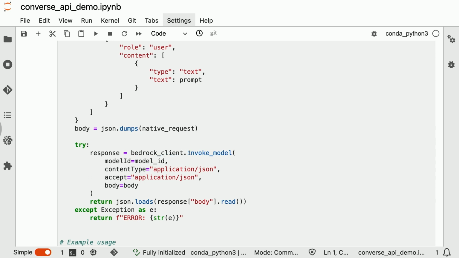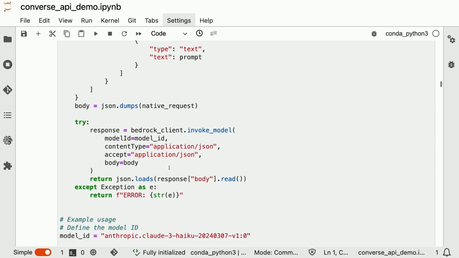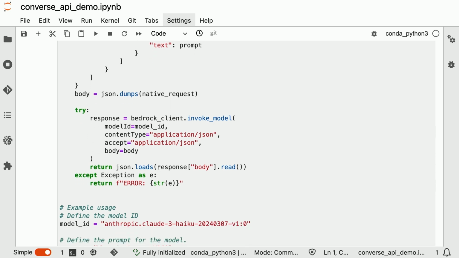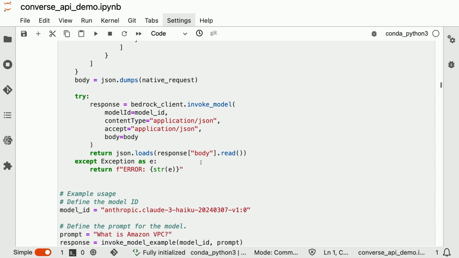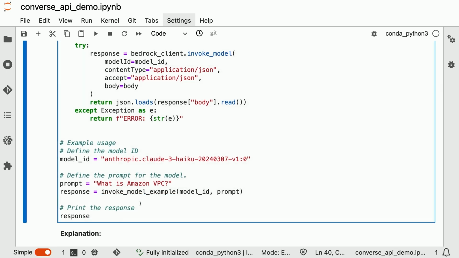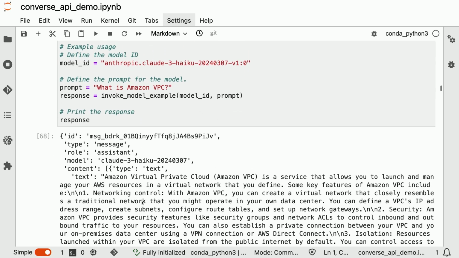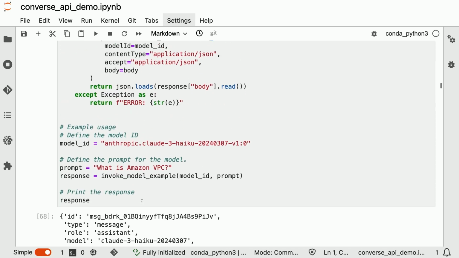We use the invoke model. We take our model ID. We have application JSON for the content type, accept, and the body. And then we take the response, and then we have to load that JSON response. We take the body key, and then from there, we're going to output our response. The prompt that we'll send is, what is Amazon VPC? So we'll run this, and notice our response from Amazon Bedrock, the Haiku foundation model.